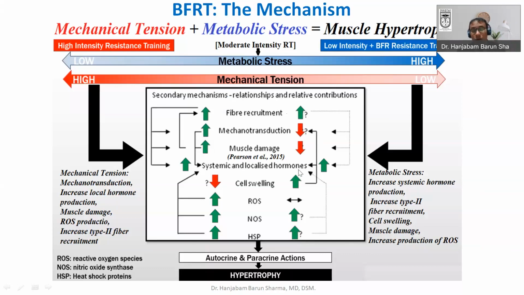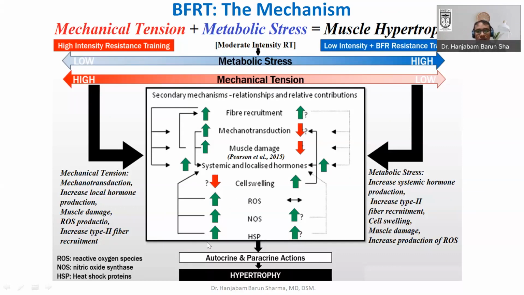The systemic and the local hormones both increase. Cell swelling is one of the major reasons for muscle hypertrophy in the case of metabolic tension, but it is not so there in the case of mechanical tension. And ROS, nitric oxide synthase activity, as well as heat shock protein, which ultimately lead to various secondary mechanisms, like the mTOR pathway, which is important for muscle growth and muscle hypertrophy.